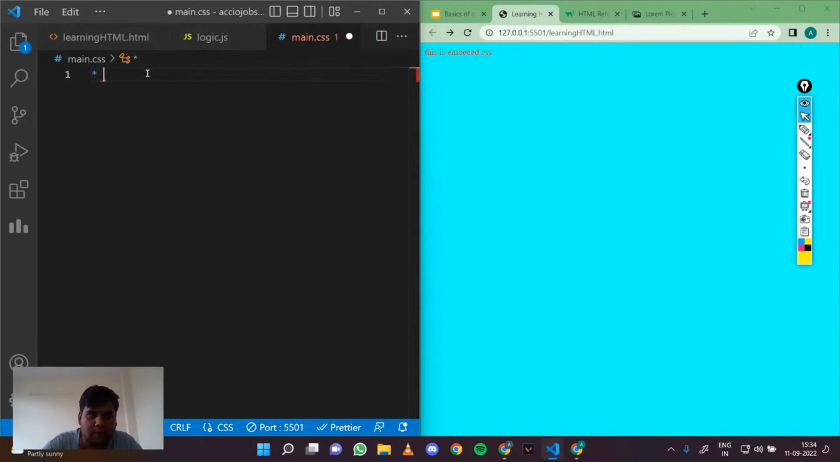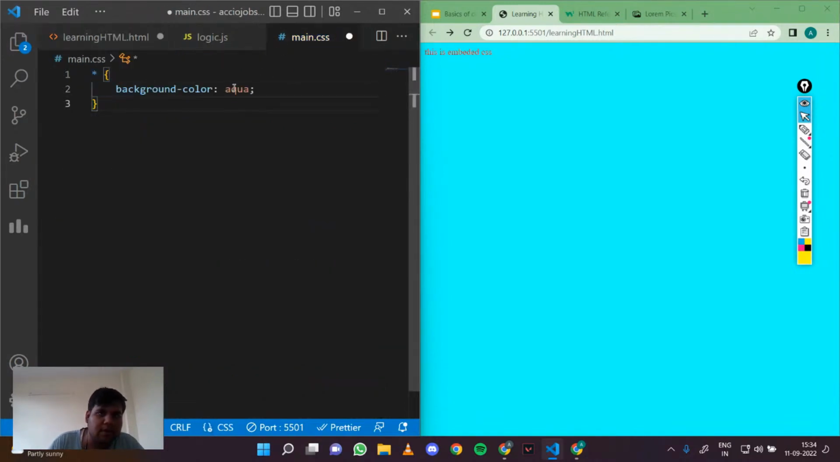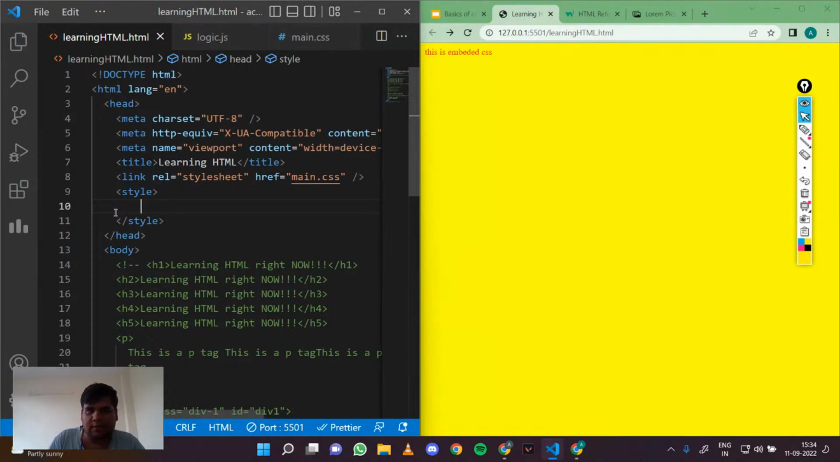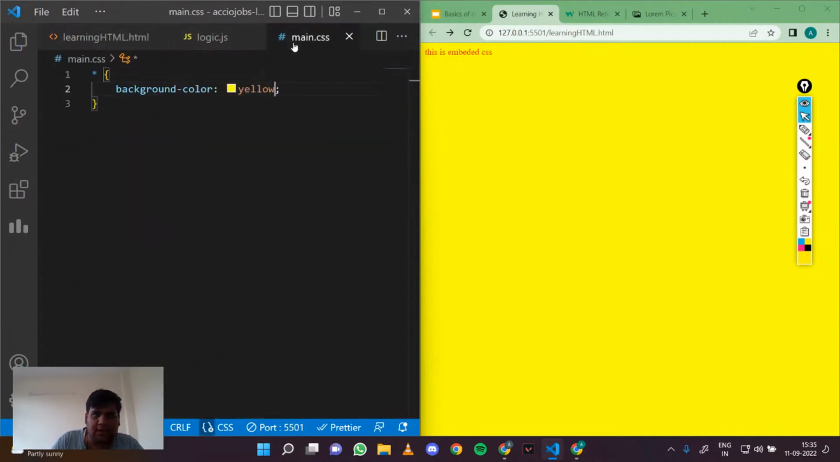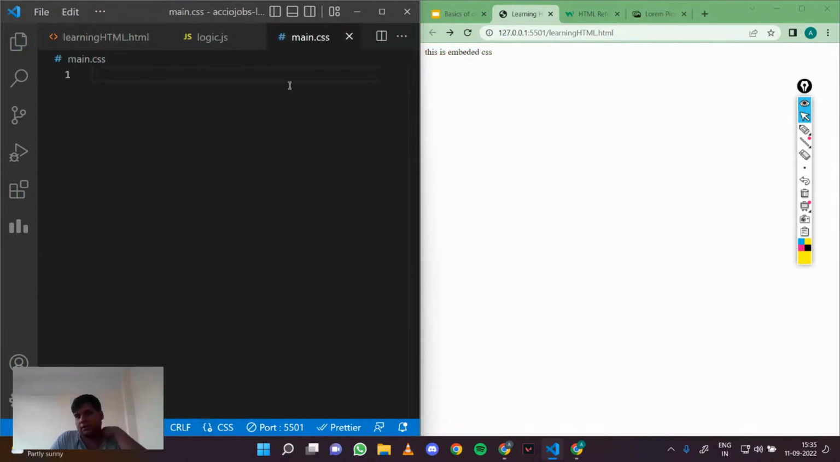If I cut and paste it here, and change it to yellow to show the difference, you see that it turns yellow. So these are the three types of CSS that we have. Now let's see some basic selectors and how this works. Any CSS that I write here, let me note this as well. Let's learn about selectors.